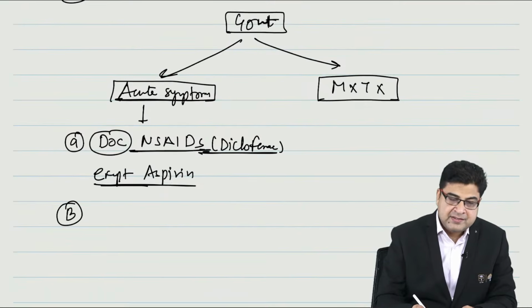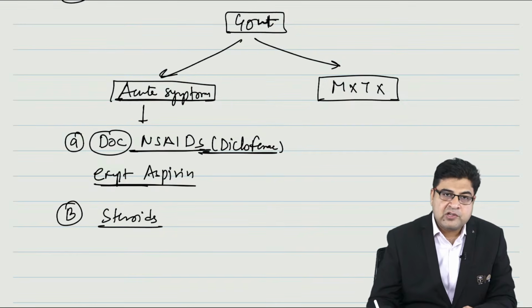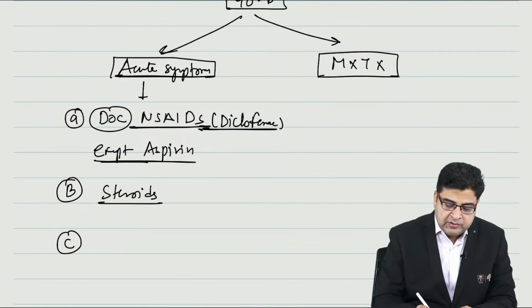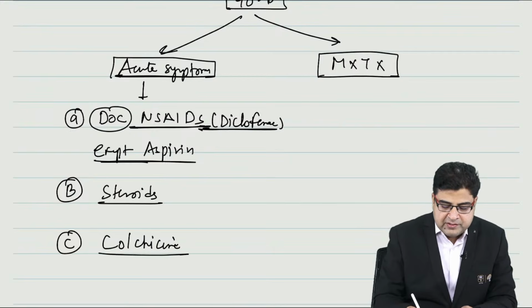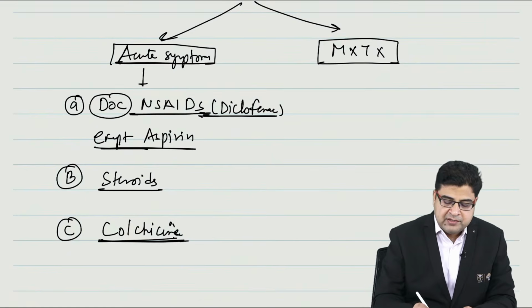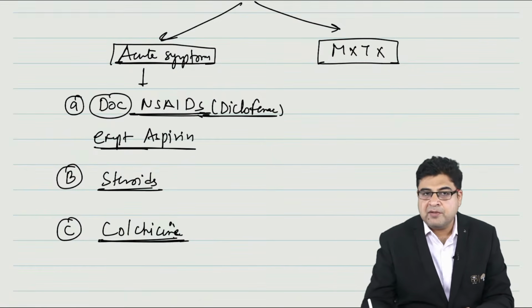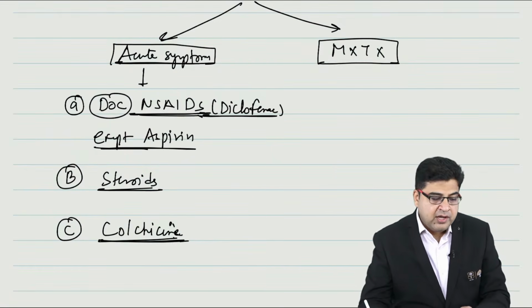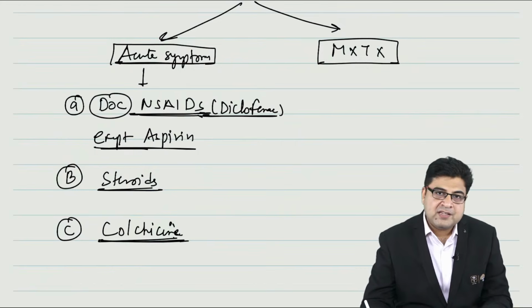After NSAIDs, the second group of medicine I can use is steroids, which can also be given for acute symptoms. The third medicine I can use for acute gout is colchicine. So colchicine, steroids and NSAIDs are the best treatment for gout. In acute symptoms, NSAIDs are the best medicines.